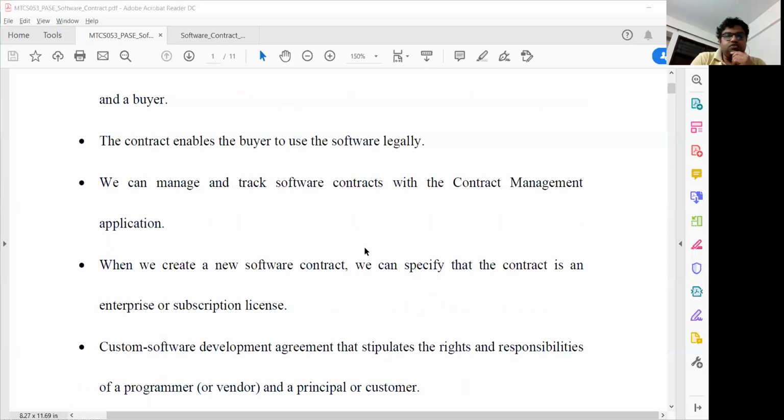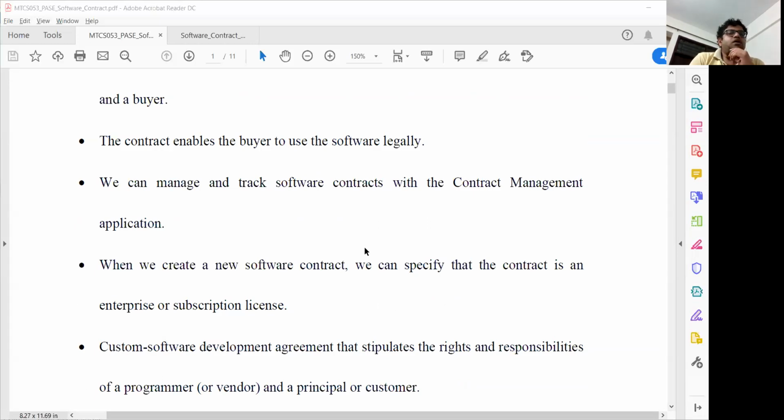When we create a new software contract, we can specify whether the contract is an enterprise or subscription license. Sometimes we develop software for some enterprises, for a large base of users, and sometimes we develop software and make it available to everyone, so that a person who wants to use the software can subscribe to it.